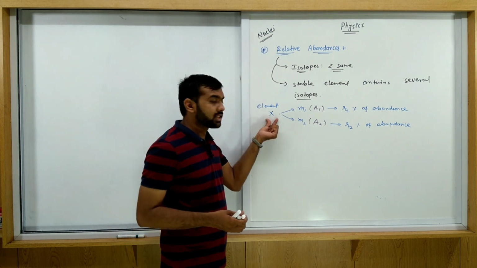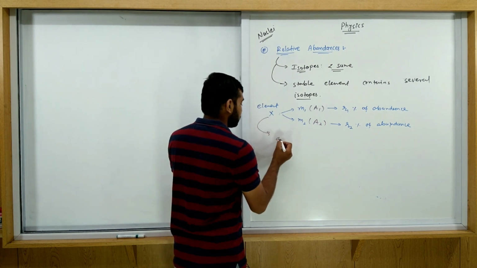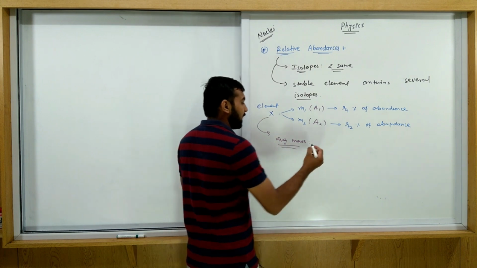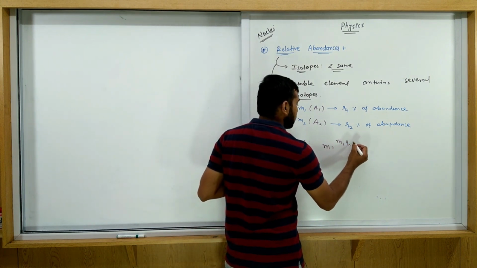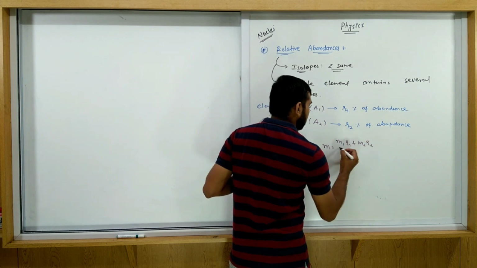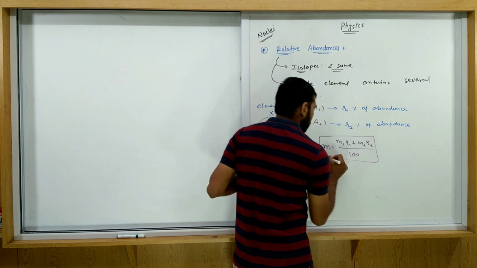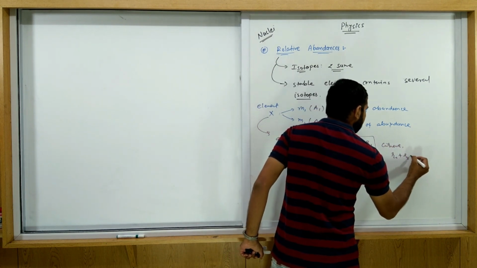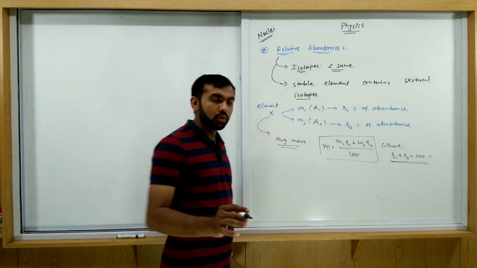Then how do we get the average mass of X? Very simple: the average mass is found by the relation m equals m1 r1 plus m2 r2 upon 100, where r1 plus r2 is always equal to 100%.